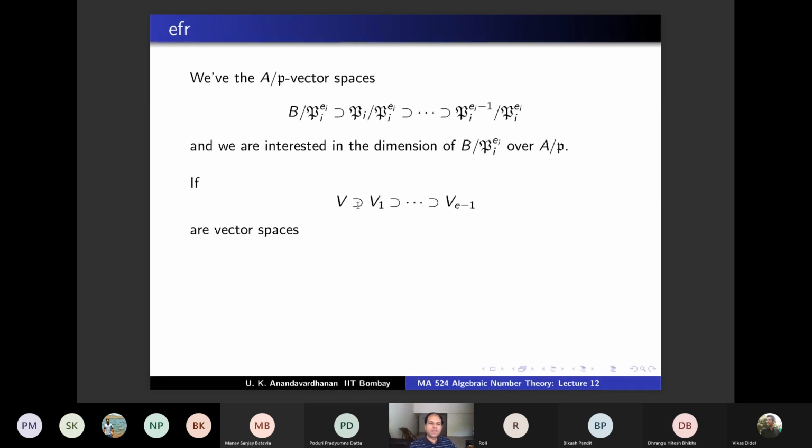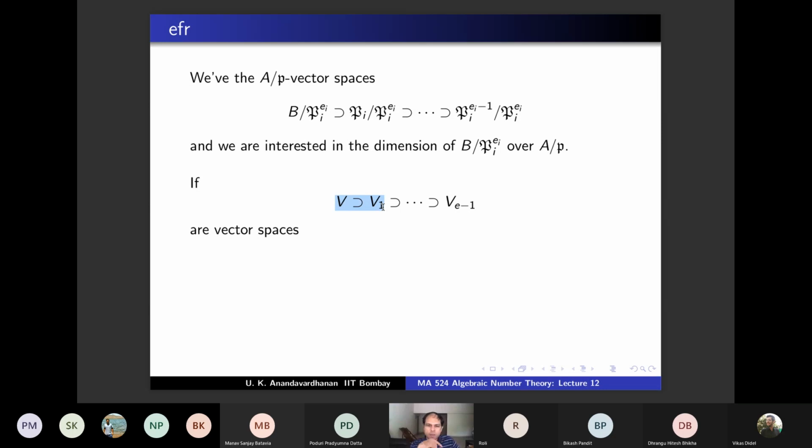Because if you have a sequence of vector spaces like this, what is the dimension of V over some field K? Suppose you have just V containing V1, then what is the dimension of V?